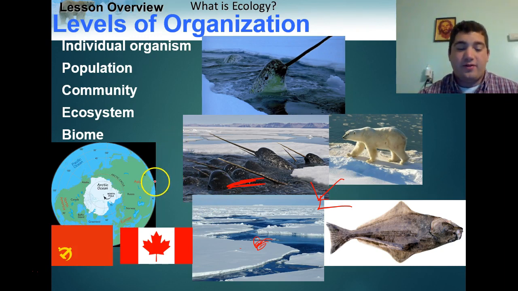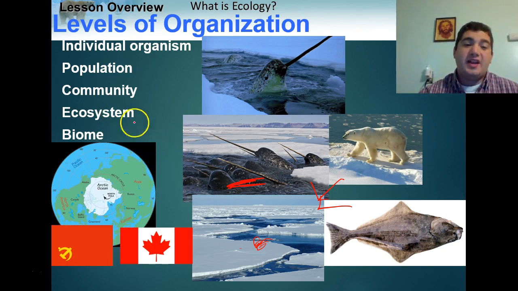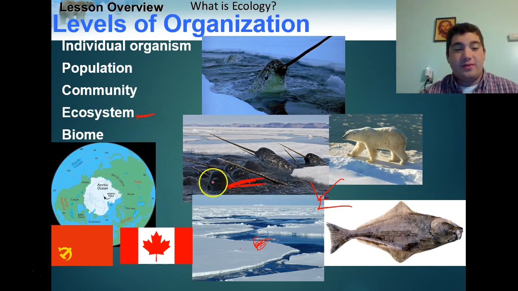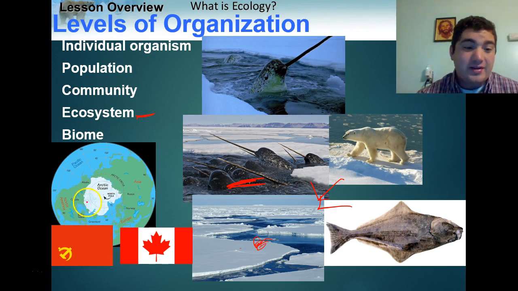The next level we can get to is a biome, right? And a biome refers to all the same types of ecosystems found around the Earth, okay? So if we look here, right, we know that they're found in the Arctic. So maybe we have narwhals, just so if you're not aware, this is the North Pole, okay? So this is the Arctic Ocean. It's usually all ice, but global warming is melting it. Different video, different story, right? So we may have some narwhals that hang out over here by Canada and Greenland and polar bears, right, and halibut. That would be one ecosystem.